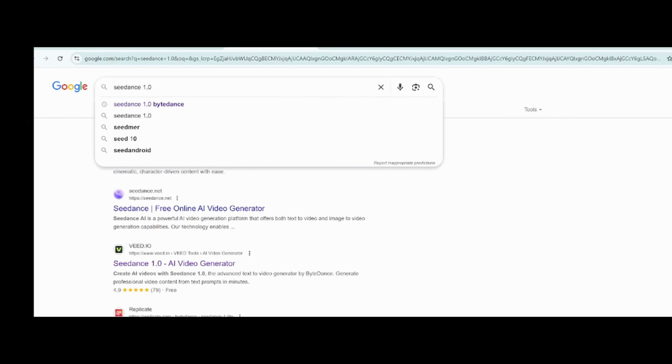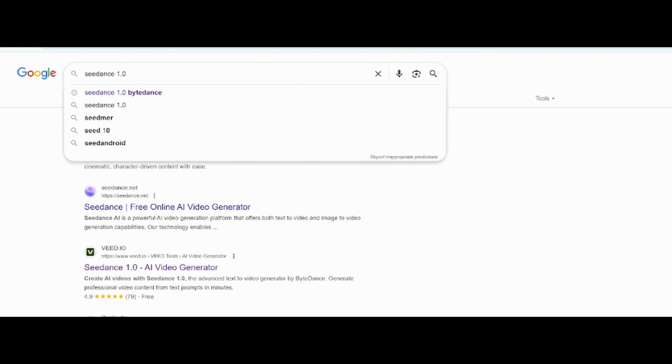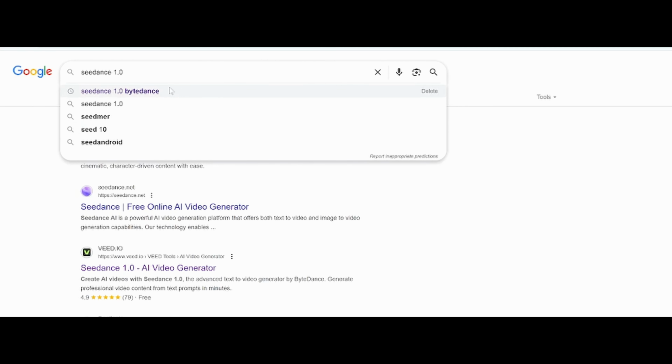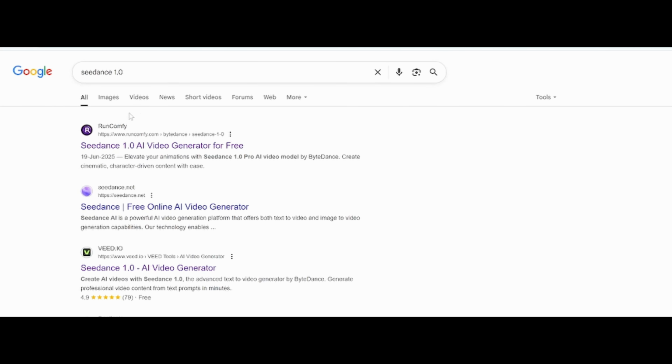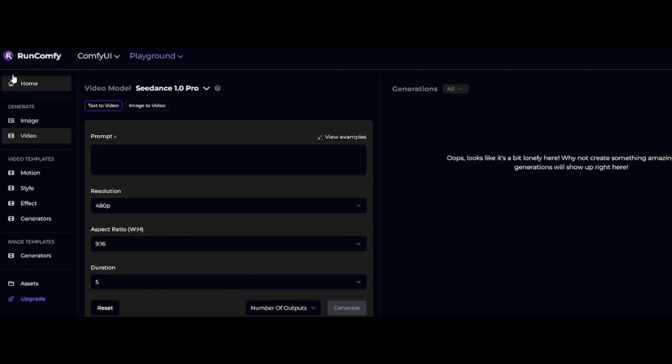Next up, we have got Seedance, one of the newer AI video models from ByteDance. You can access it directly through their official site, or sometimes it connects through CapCut or Dreamina AI, depending on your region or platform. Once you are in, the interface is actually super clean. You get 2 main options: text to video and image to video.